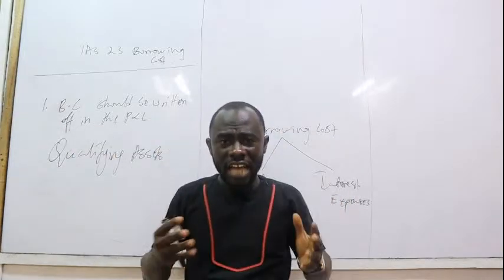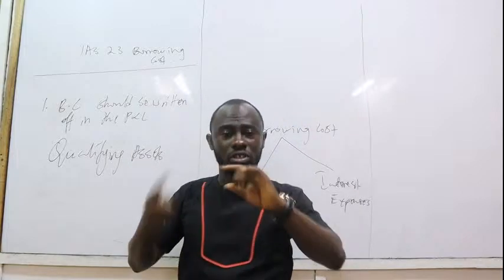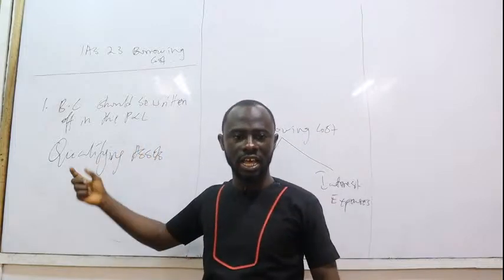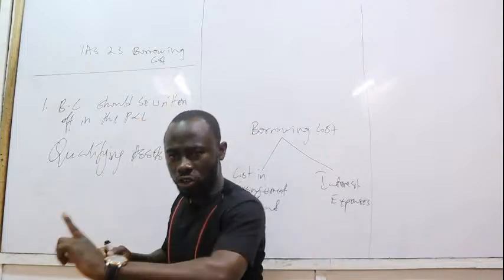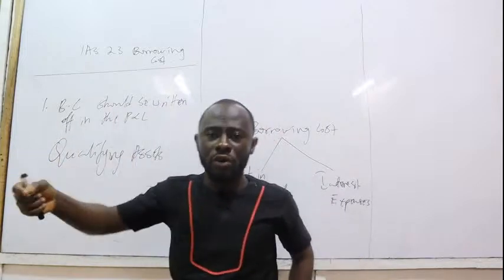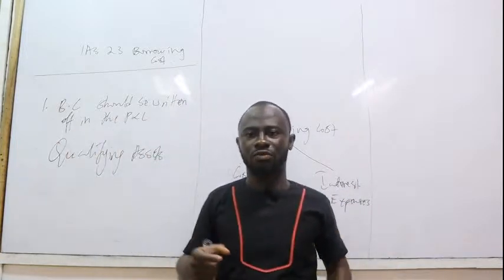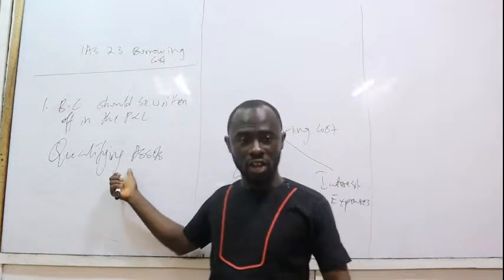So any asset that requires time to be ready for use, to be ready for sale, is referred to as what? A qualifying asset. And IAS 23 states that the cost we incur in the arrangement of the funds, and then the interest expenses, should be capitalized if it is for the acquisition, construction, or manufacturing or building of qualifying assets.